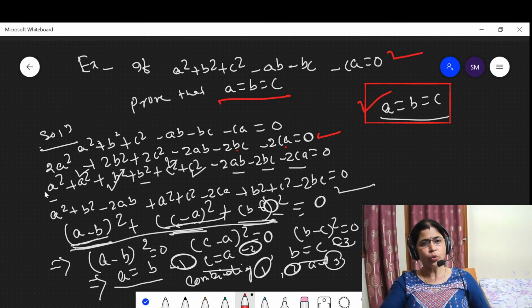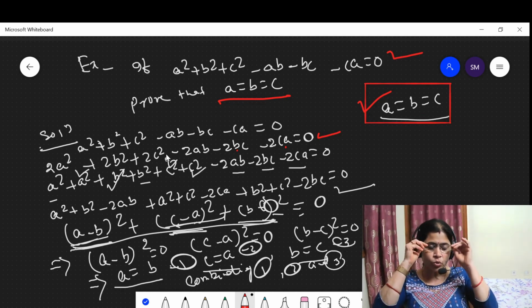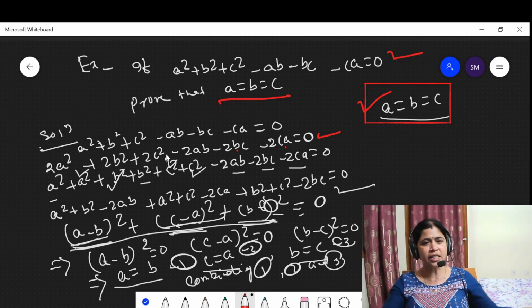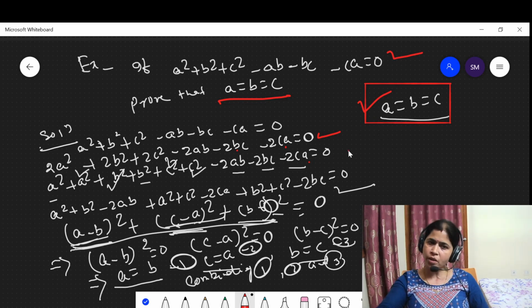Then I split 2a² into a² + a², 2b² into b² + b², 2c² into c² + c², and keep −2ab − 2bc − 2ca is equal to 0. Then take a² + b² − 2ab, a² + c² − 2ca, b² + c² − 2bc. Then this is (a − b)², this is (c − a)², this is (b − c)², which is equal to 0.